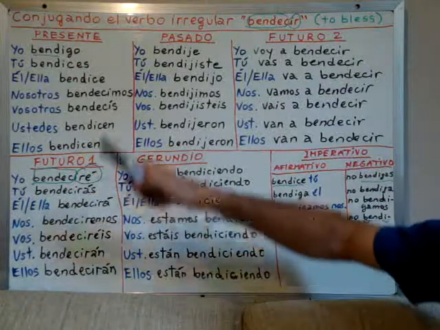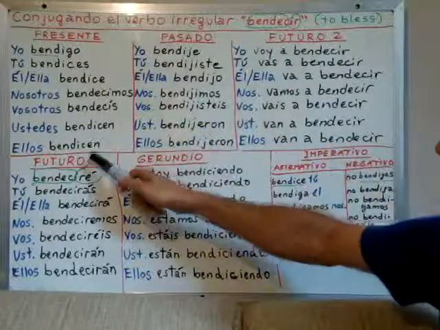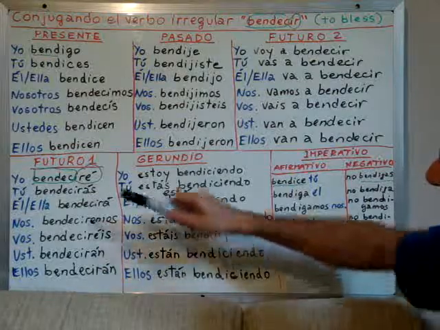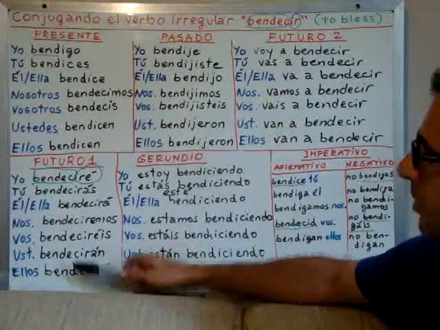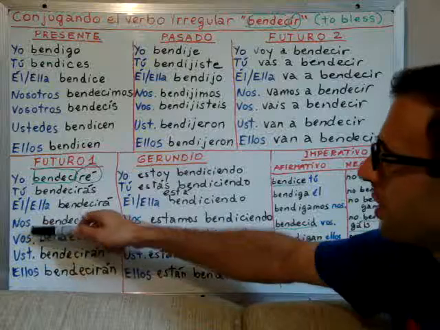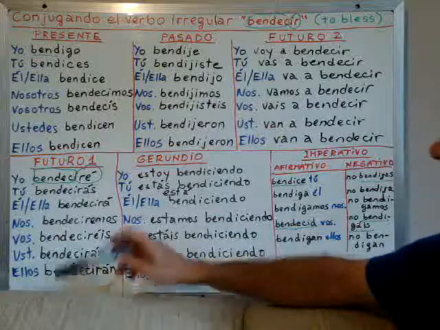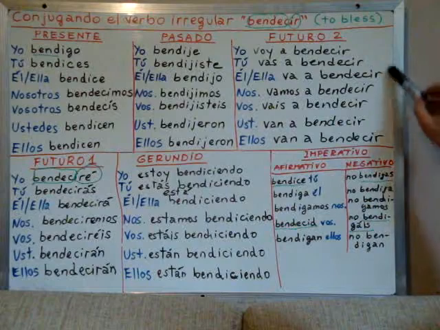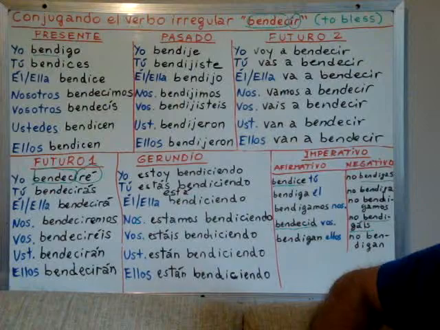So here we have seen the conjugation of bendecir in present, past, these two futures, present continuous and imperative. And if this future tense is too complicated, because you have to remember the unique conjugation for every single pronoun, and plus for every single verb, then remember that it's enough if you can manage this future tense conjugation in Spanish, okay?